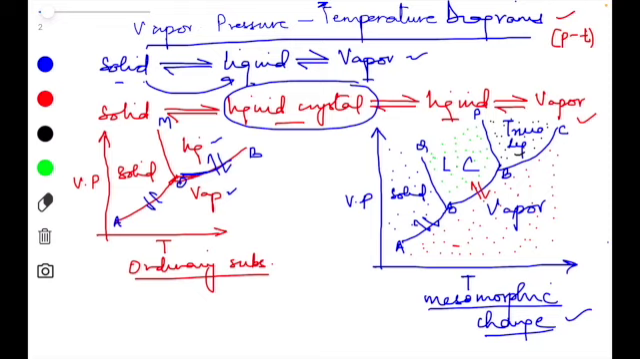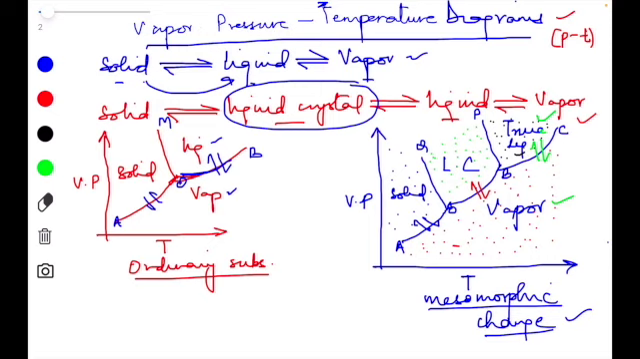Okay, and what does BC represent? BC is the curve that shows the features of the isotropic liquid, meaning the BC curve represents an equilibrium between the true liquid and the vapor phase. So it actually represents the isotropic liquid equilibrium state.